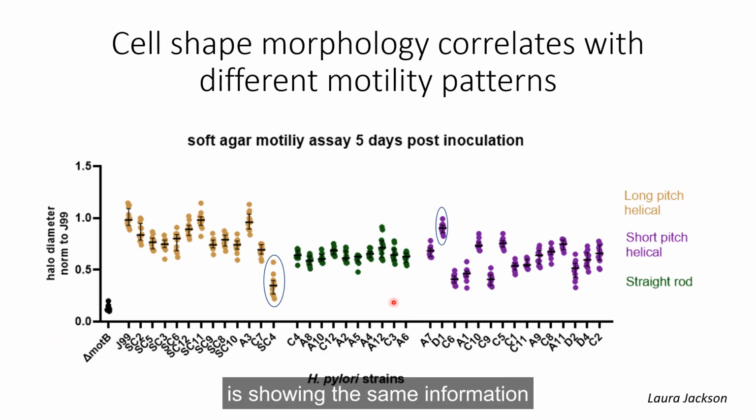This is showing the same information plotted on that last tree, but here the isolates are grouped by cell shape. And so we find that isolates with a long pitch helical cell shape collectively show higher motility compared to the straight rod and short pitch helical isolates. However, as you can see, there is heterogeneity in the helical isolates.